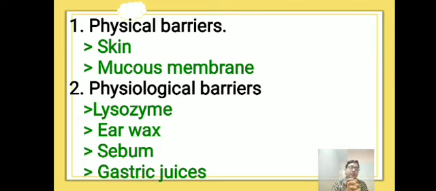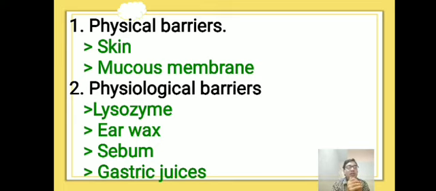When it comes to the second, physiological barriers, those are lysozyme, earwax, sebum, gastric juices, etc. Saliva mainly contains an antibacterial enzyme called lysozyme.